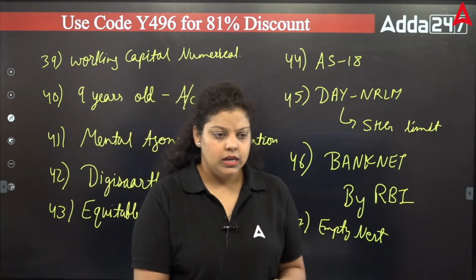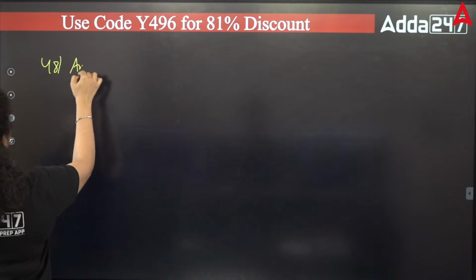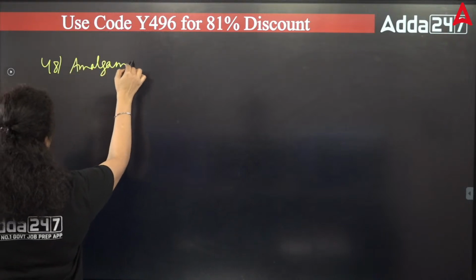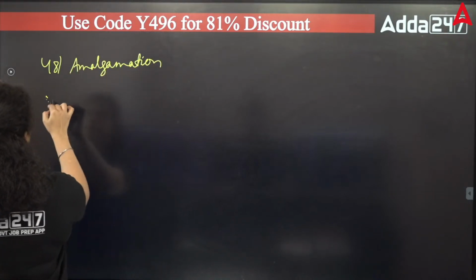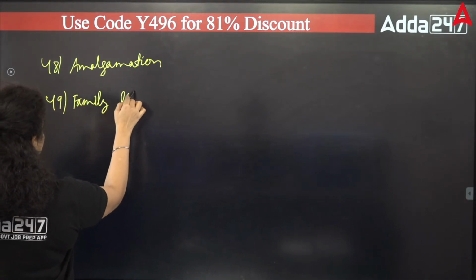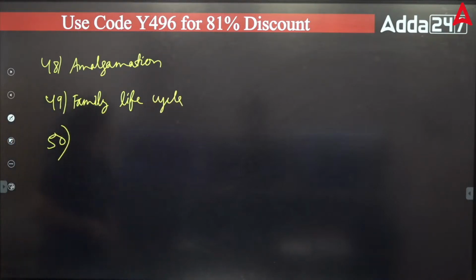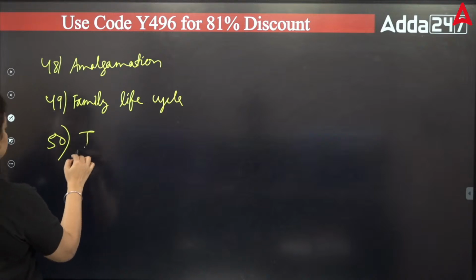Let me write these also. One question was from the amalgamation. IPO was there, initial public offering.